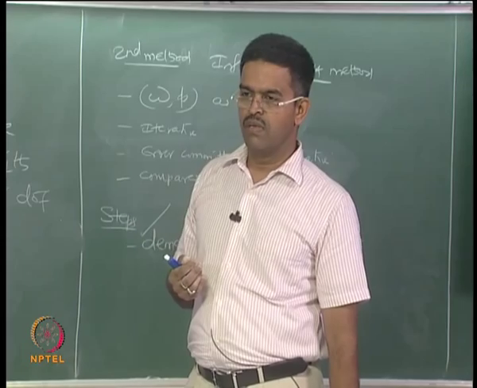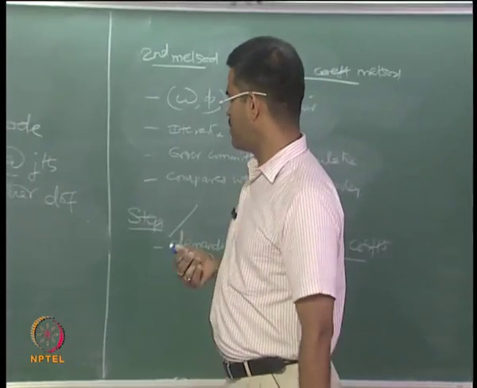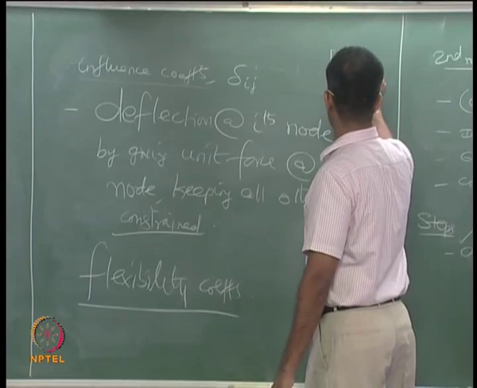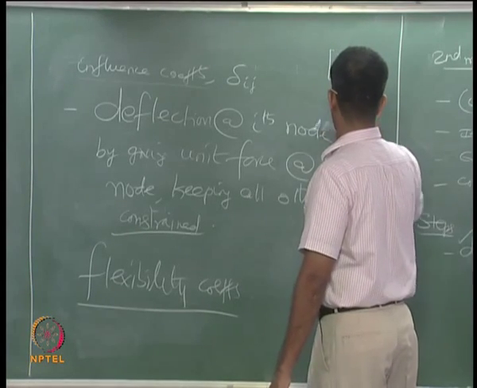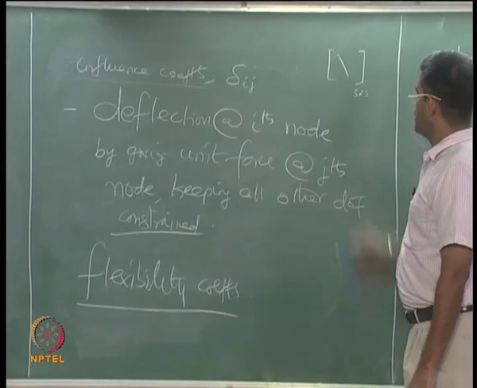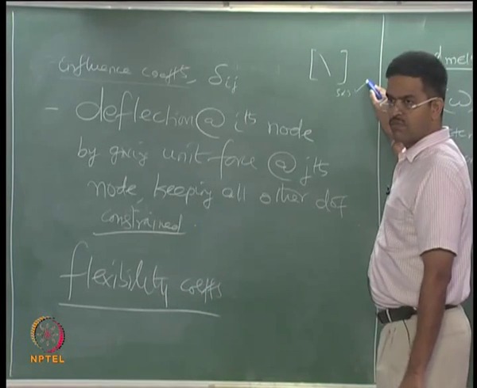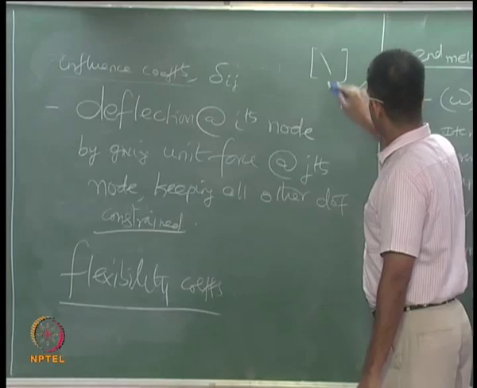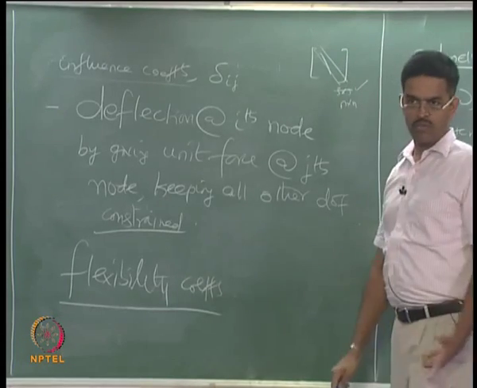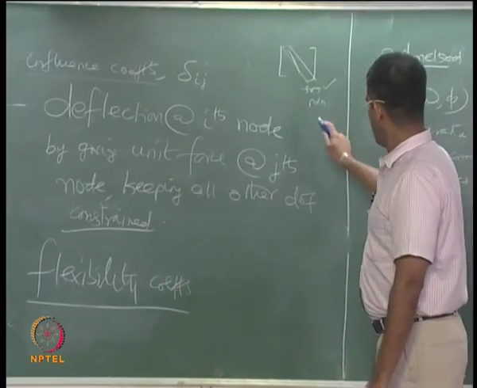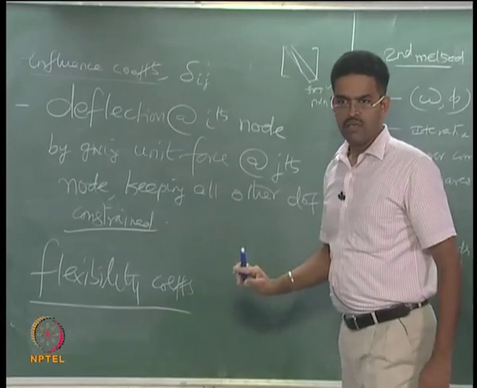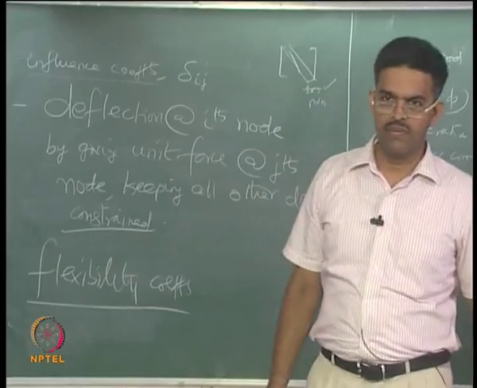For example, if you have got a 3 by 3 matrix with symmetric, we have a procedure. If you got n by n which is banded, we have a procedure. If you got n by n which is a full matrix which is unsymmetric and non-banded, it is very tedious.